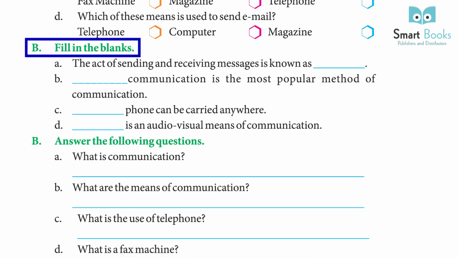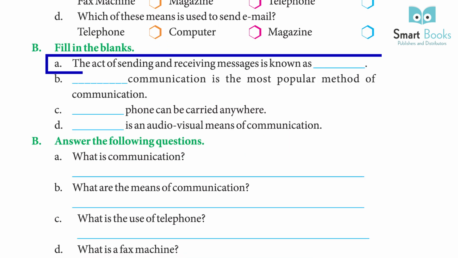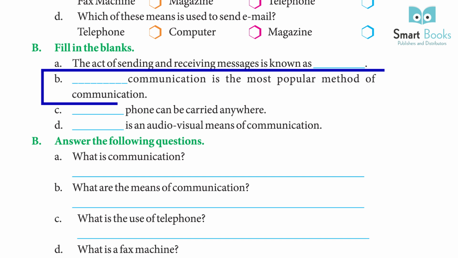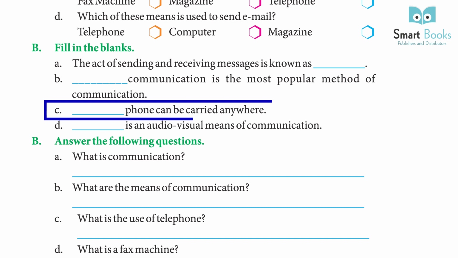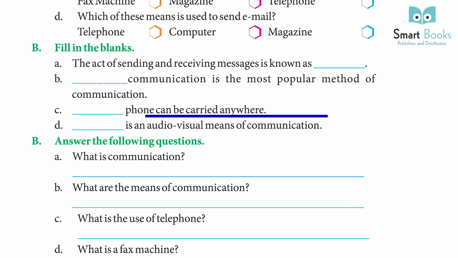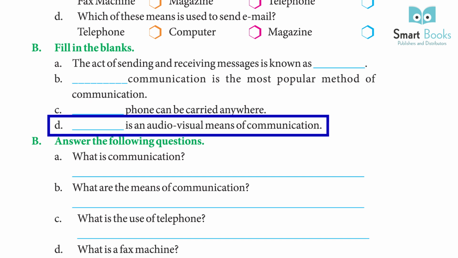B. Fill in the blanks. A. The act of sending and receiving messages is known as dash. Answer: Communication. B. Dash communication is the most popular method of communication. Answer: Postal. C. Dash phone can be carried anywhere. Answer: Mobile. D. Dash is an audio-visual means of communication.